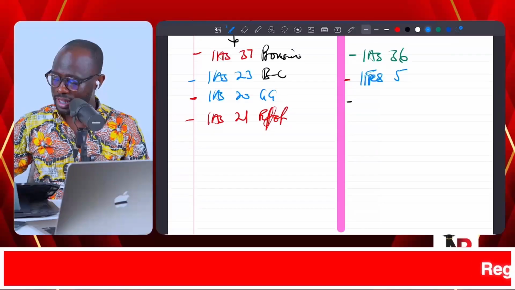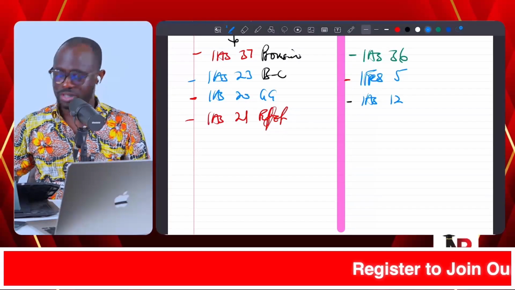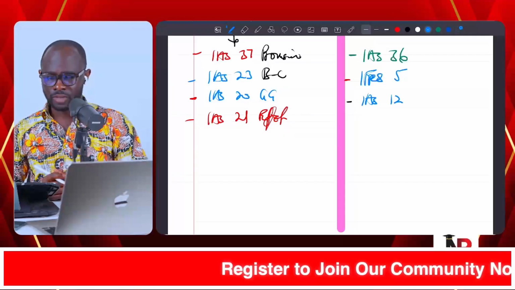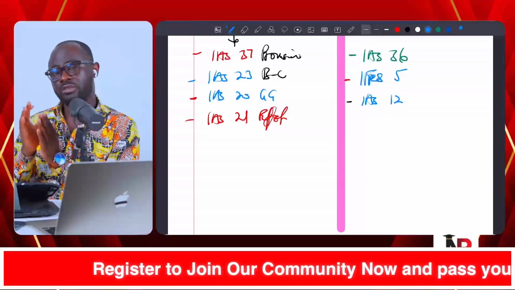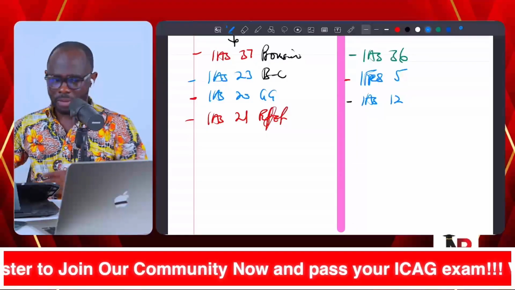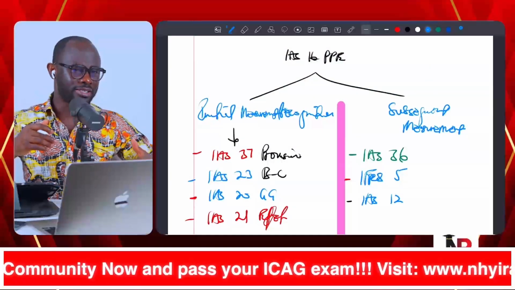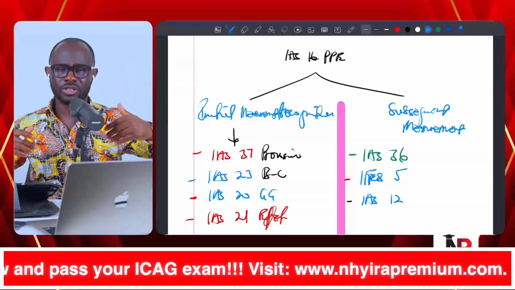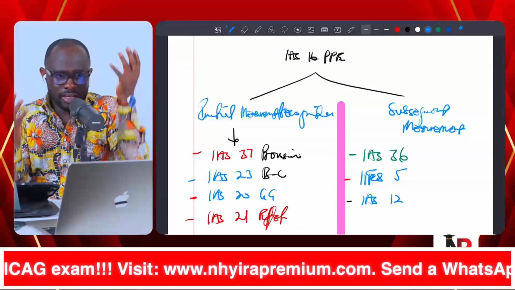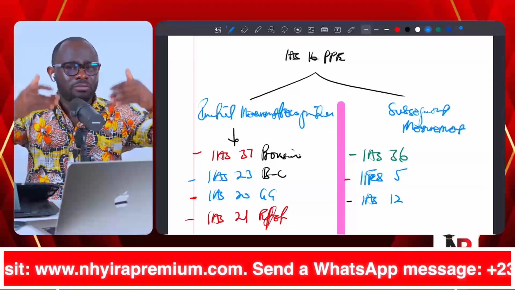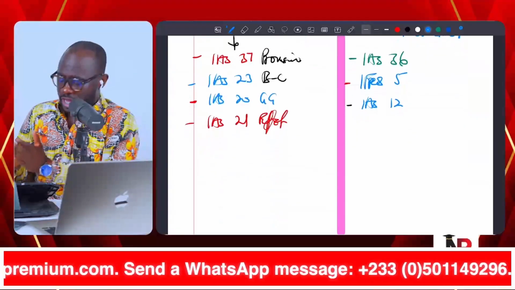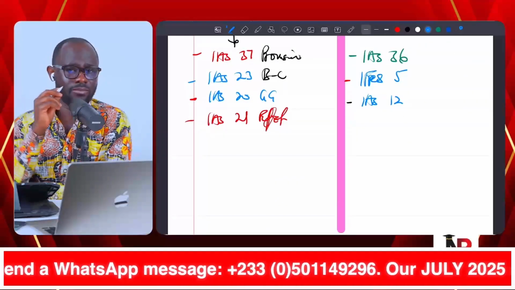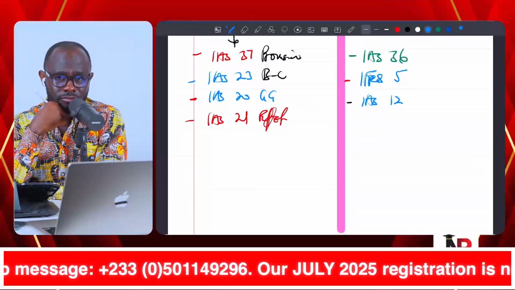For that reason, IAS 12 is going to be coming to town here, and we must understand it. Yes, IAS 12 stands on its own, but when we revalue assets and there's a revaluation surplus, the tax implication of that must be accounted for in the books as well, and that is where IAS 12, income tax, comes in.